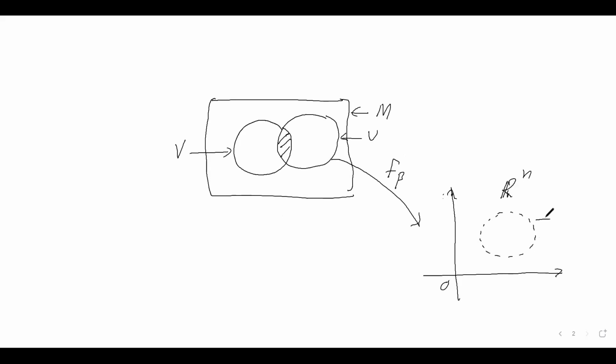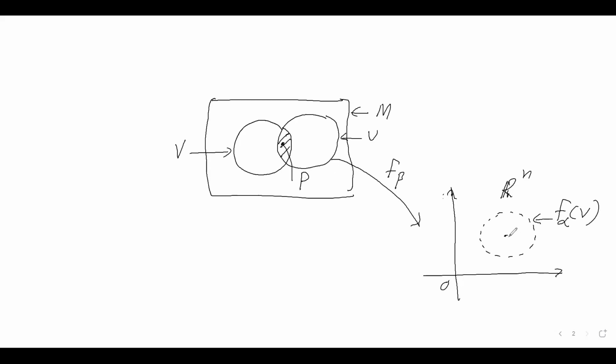So this will be F alpha of V. Okay, we have some point P here, a point P in common.